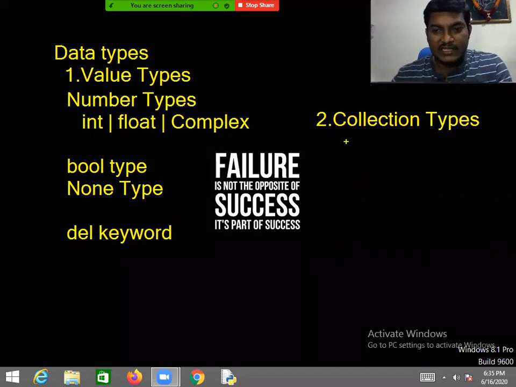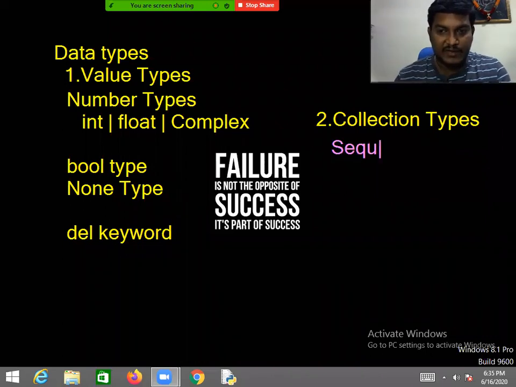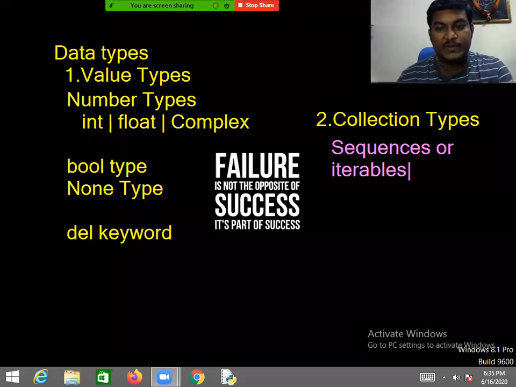Coming to the collection types, collection types are used to hold a group of values. Collection types are also known as sequences, and also known as iterables. We can say iterables.